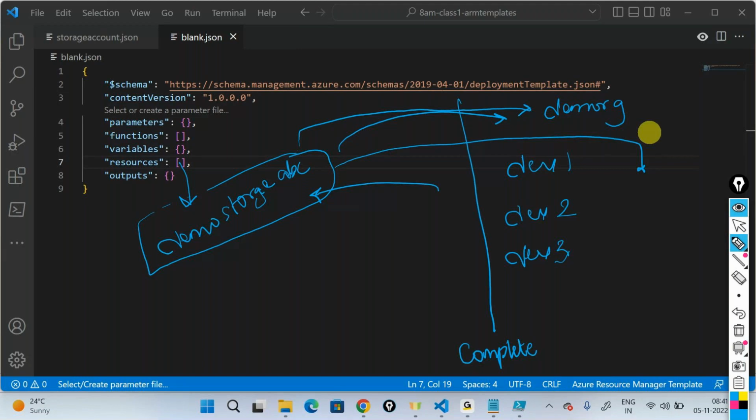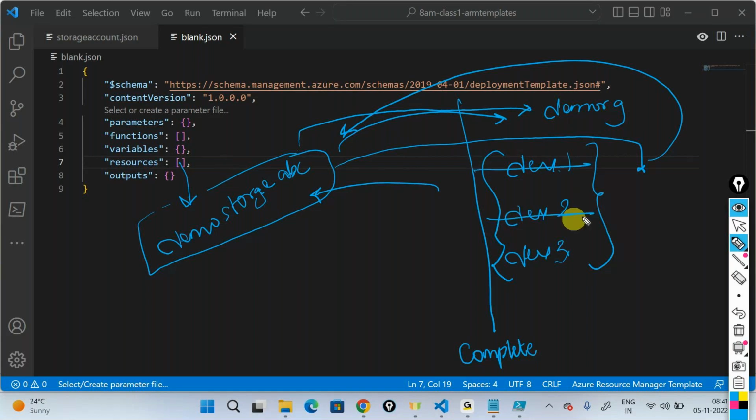And now it'll tell, okay, fine, what are all the resources that exist? Not storage account, what are all the resources that exist? Just dev1, dev2, dev3. Now it'll go back to your template. You'll see whether dev1, dev2, dev3 are declared in your template anywhere. Whatever is not declared in your template, Azure will clean it up firstly. It's going to clean that up. Then it's going to provision the new resource out here.